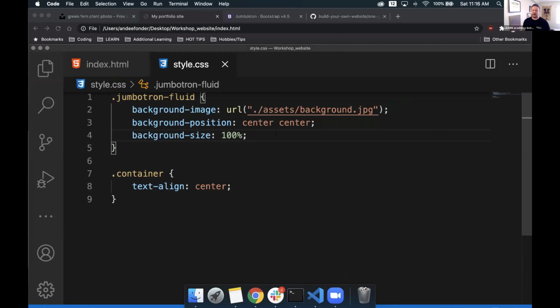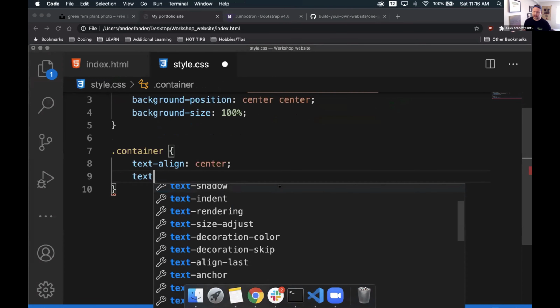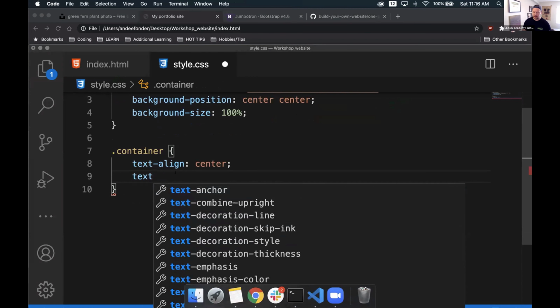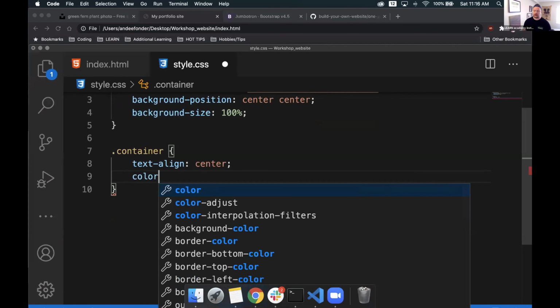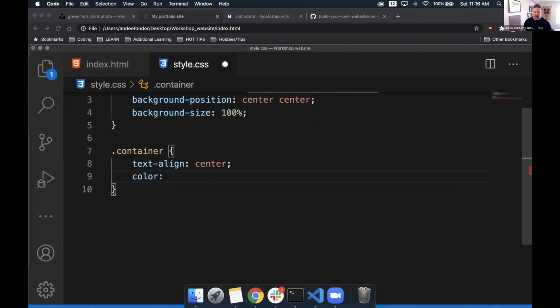What can we do? We can go back to our style CSS, and we know our text is already being targeted thanks to our container class. So what we can do is drop down, as long as it has a semicolon, and add some more information to it. In this case, I want to change the text color. So let's see what text has available to us. I think nothing here specifically. Let's just type in color. So we're able to target the text color by simply typing in color. It's great. If we hit color, we give it a colon. From here, I'm just going to type in a protected word, white. Let's do that. We'll hit save.